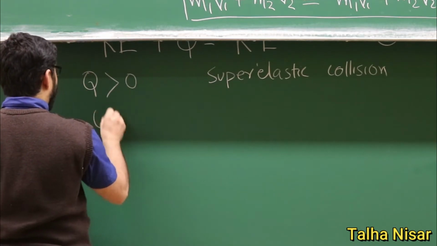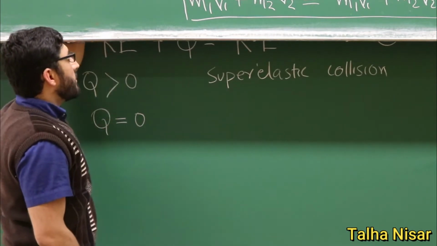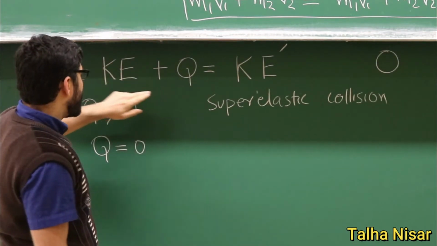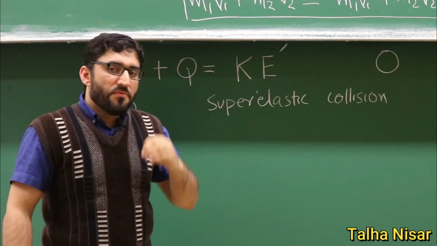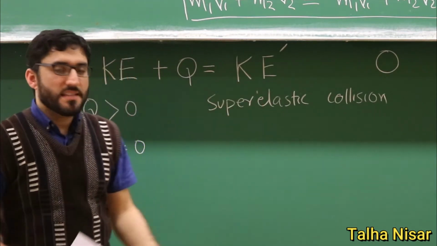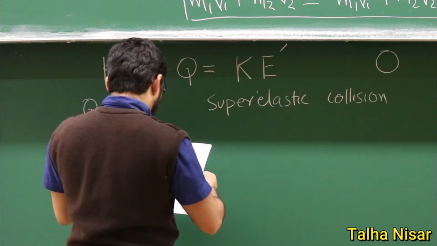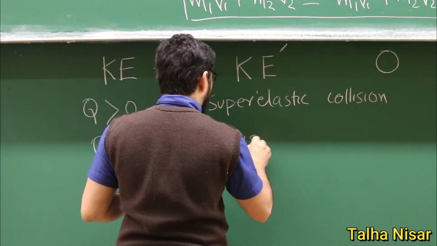If the term Q is zero, it means that the kinetic energy of the system before the collision and after the collision are the same. If they are the same, this type of collision is called the elastic collision.